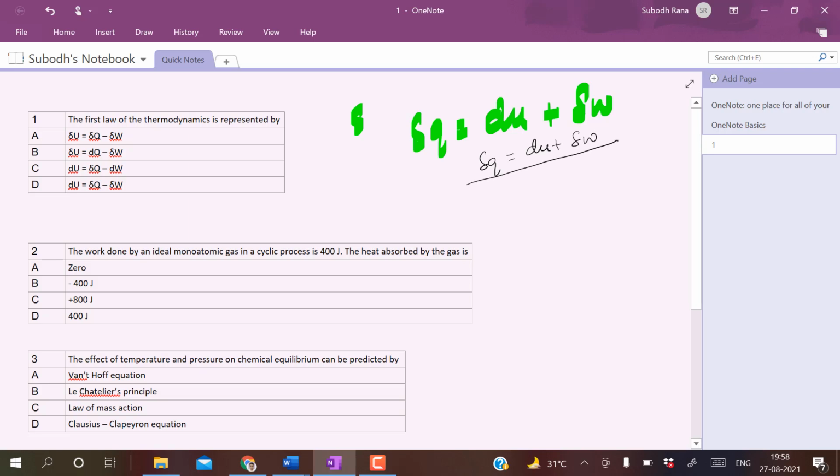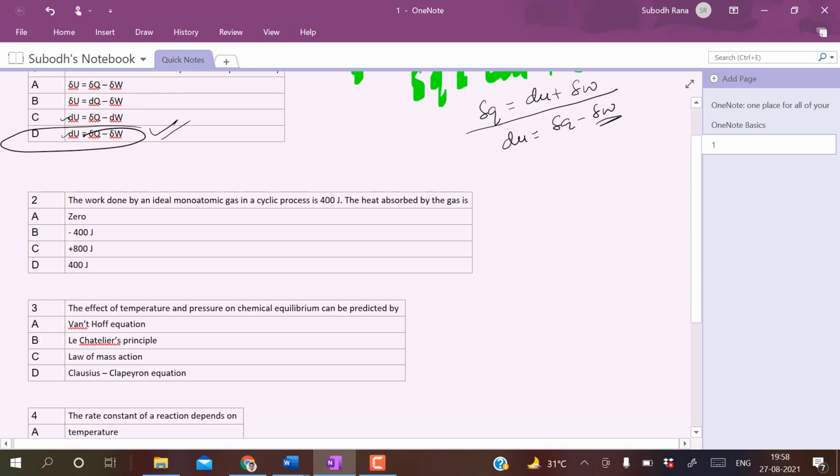Okay, so from these four equations you see it is given in terms of delta U. So let us write this: dU is equal to delta Q minus delta W. You see here, it is dU over here, delta Q minus delta W. So it is your option D.